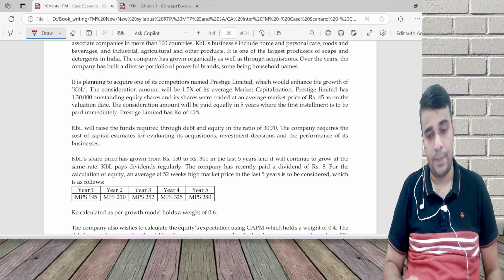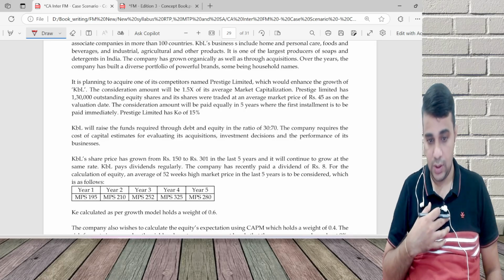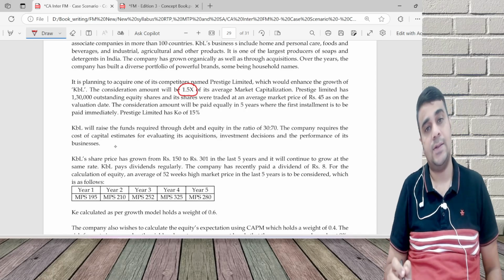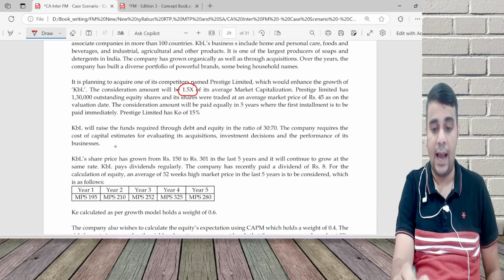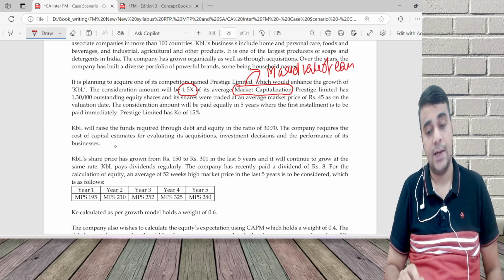It is planning to acquire one of its competitors named Prestige Limited, which will enhance my growth. Consideration will be 1.5x of the average market capitalization. What is market capitalization? Market value of the equity, that is number of shares into market price.